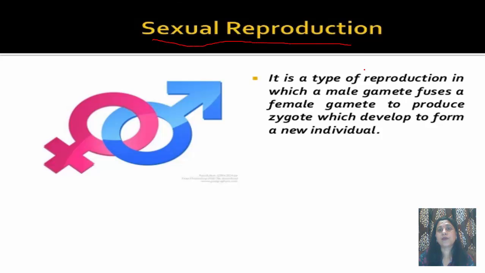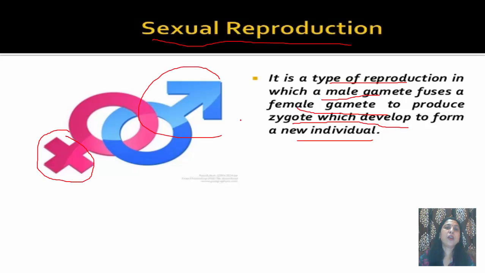Sexual reproduction is a type of reproduction in which a male gamete, that is sperm, fuses with a female gamete, that is ovum, to produce zygote, which develops to form a new individual. This plus stands for female and this stands for male. When this female gamete fuses with the male gamete, it forms a zygote, and this is known as fertilization.